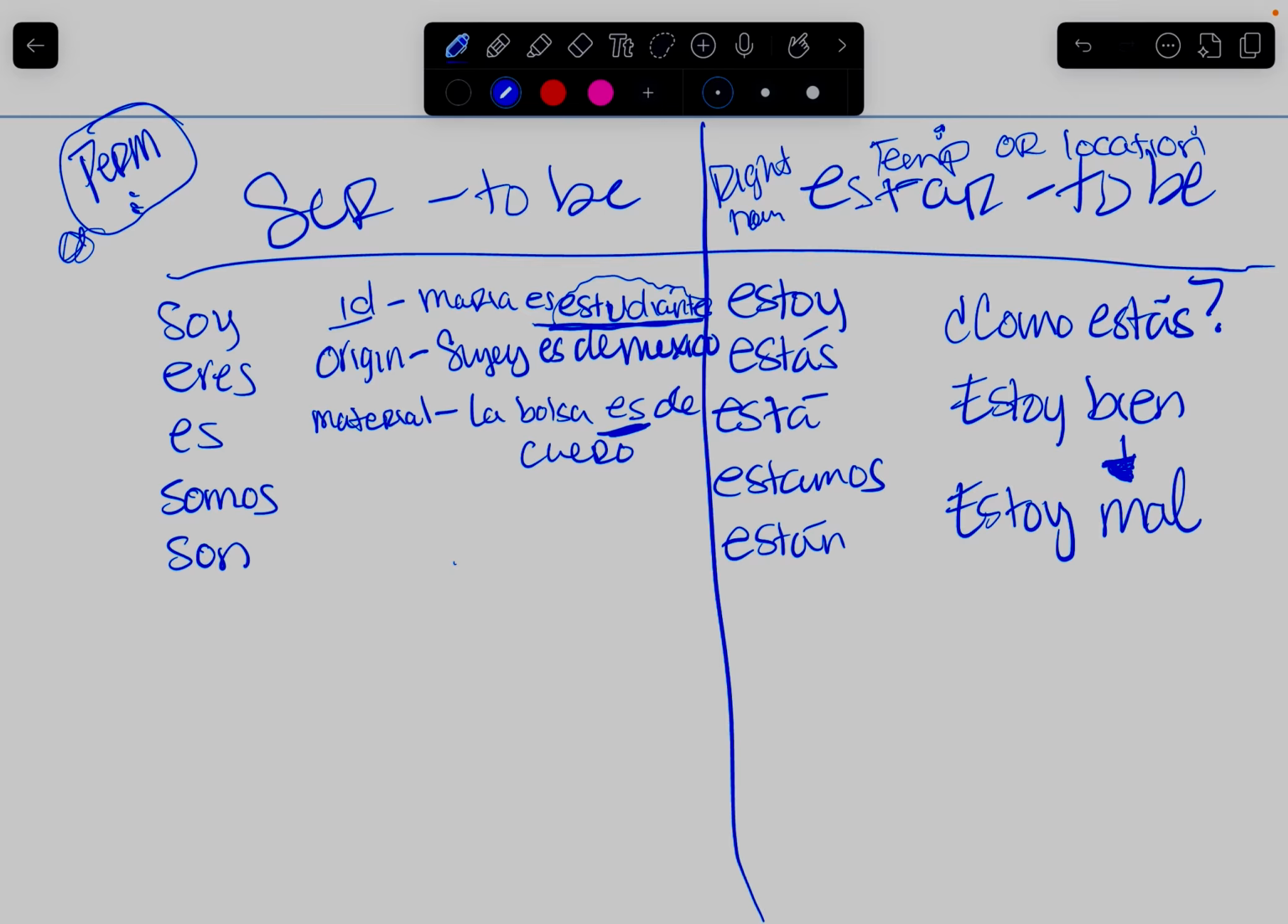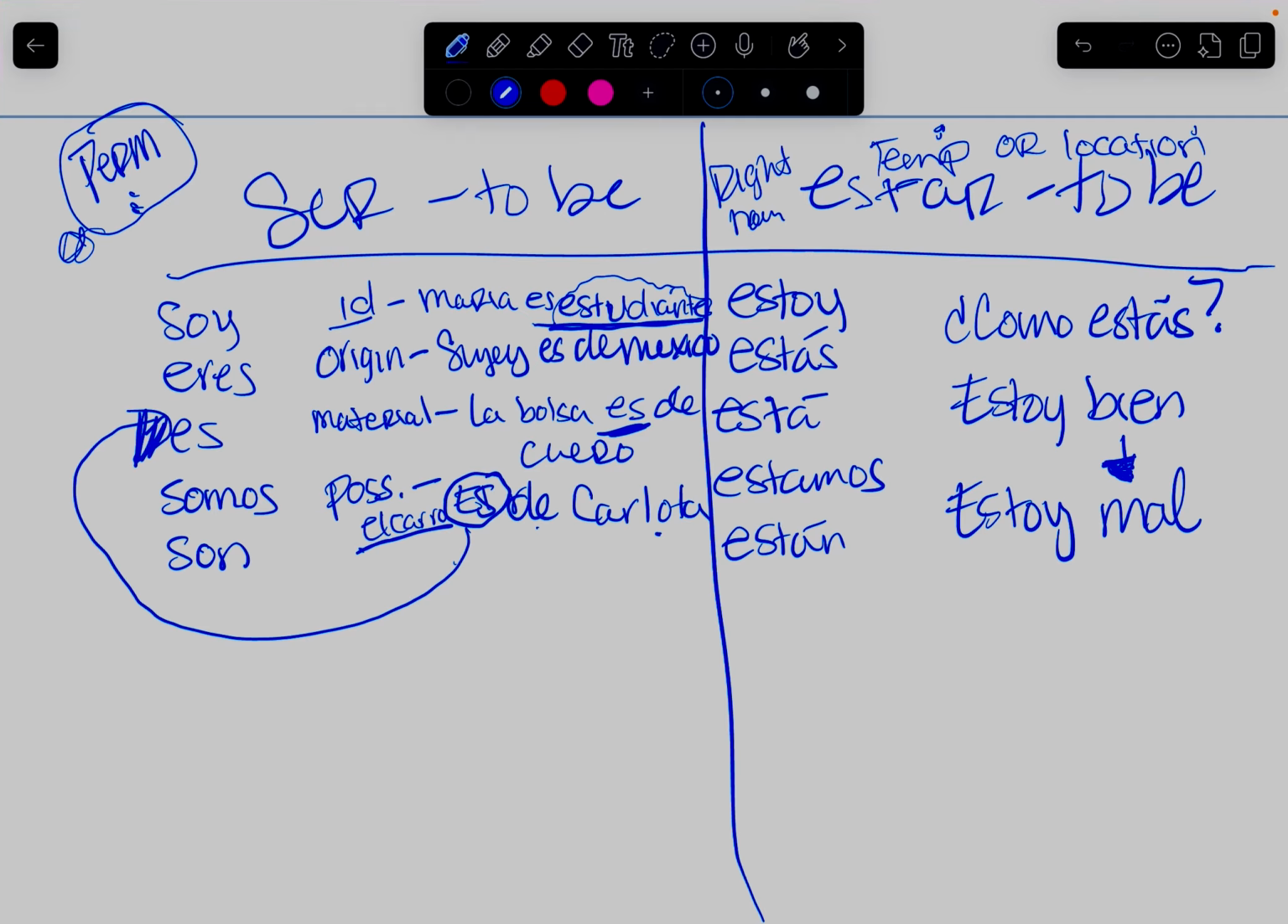Another one is to express possession. So I can say, el regalo, or I'm sorry, el carro es de Carlota. So the car is, yet again, a conjugation of ser, de, of Carlota. That's her name. So that's possession.